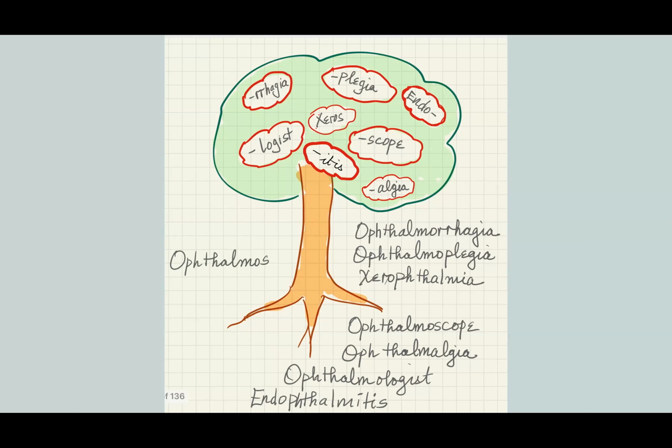We have ophthalmorrhagia, which means excessive bleeding from the eye. Ophthalmoplegia means paralysis of the eye. Xerophthalmia means dry eye. Ophthalmoscope is an instrument used to examine the eye. Ophthalmalgia means eye pain. Ophthalmologist is a specialist who studies the eye. You can't see the one at the bottom, I'm sorry.